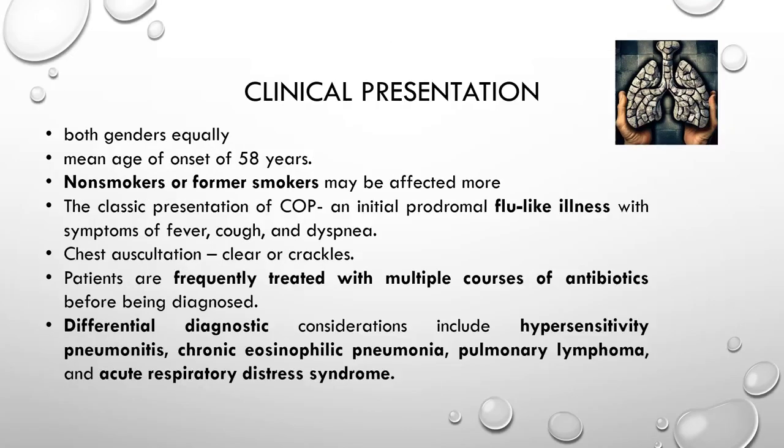It seems to affect both genders equally. The mean age of onset is about 58 years. Non-smokers or former smokers may be affected more than current smokers. The classical presentation of cryptogenic organizing pneumonia is a flu-like illness, with symptoms of fever, cough and dyspnea. On auscultation, it's mostly clear or there are certain crackles. They are frequently treated with multiple courses of antibiotics before being given the diagnosis of cryptogenic organizing pneumonia. Differential diagnosis mostly includes HP, chronic eosinophilic pneumonia, pulmonary lymphoma, and ARDS.